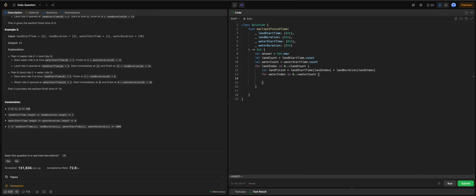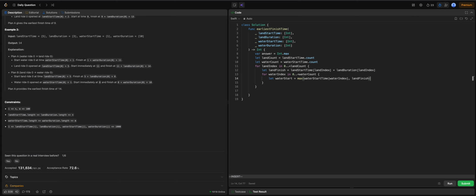Let's check the water start. That will be water start time of water index, but we need to take the maximum in here, because what if our land is not finished yet and the water already starts?